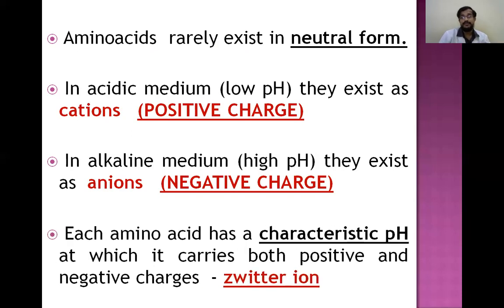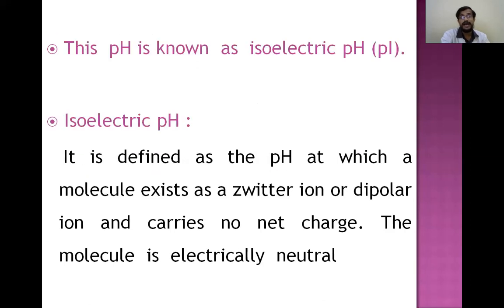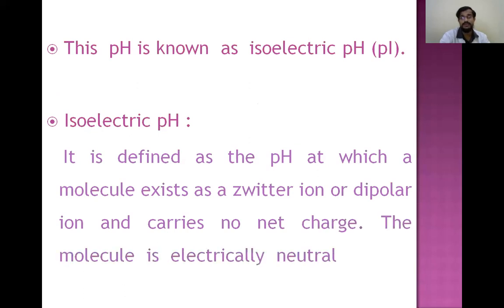And each amino acid will be having a characteristic pH. At this pH, they will be having both positive and negative charge. So that molecule is known as zwitterion. And that particular characteristic pH is known as isoelectric pH. Isoelectric pH is defined as a pH at which a molecule exists as zwitterion or dipolar ion and carries no net charge. The molecule is electrically neutral.